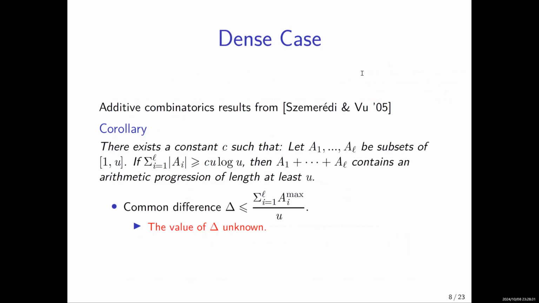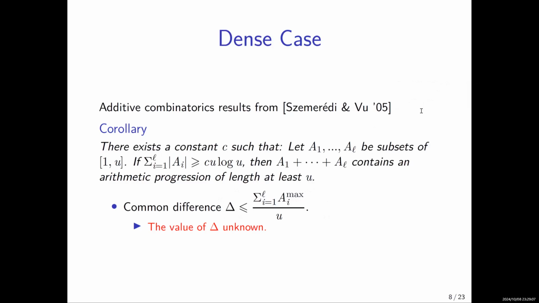Here we want to remark that the additive combinatorics result does not tell us the value of the common difference delta. This is only an existence statement. All we know is just an upper bound of this delta, based on the fact that the largest term in this AP is no more than the summation of the largest integers in each set. And so the common difference cannot be too large given that this AP is very long. Okay, so as you can see here.